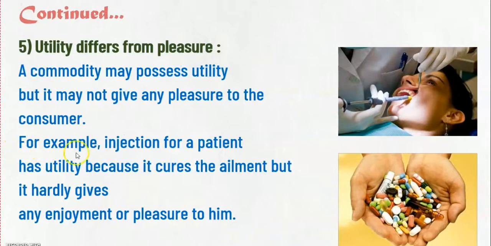Now see in this example, an injection for a patient has utility because it cures the ailment, but it hardly gives any enjoyment or pleasure to him. So all this product is very good for the person's health. It helps him to recover from his sickness, but it doesn't give any happiness to the person. Here, utility is different from pleasure.